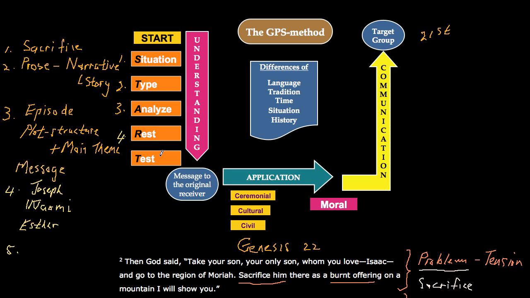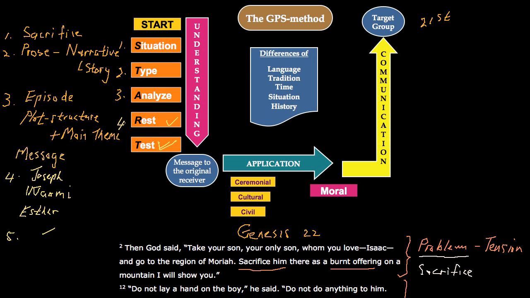And then we test our findings by reading other Bible commentaries or study Bibles. Then I promise you we are spot on. The message to the original receiver remains that God provides a way out in unpredictable ways, and He's using human beings in that process. And we see that the rest of the Bible also proves that fact, that God provides in unpredictable ways a way out for us.